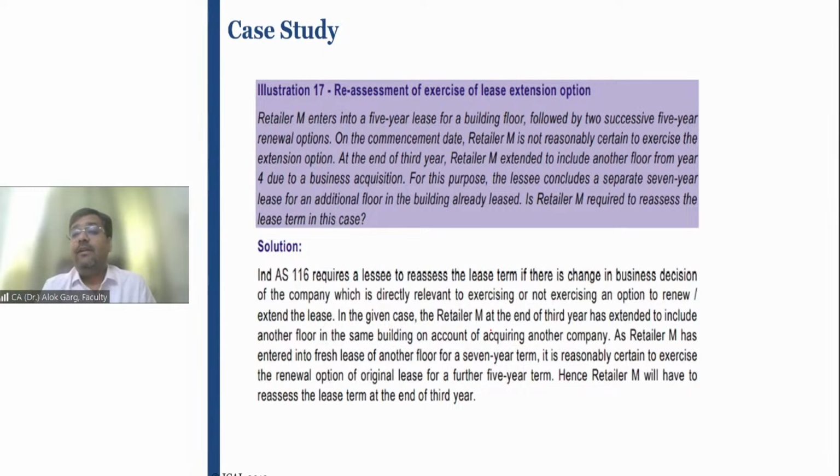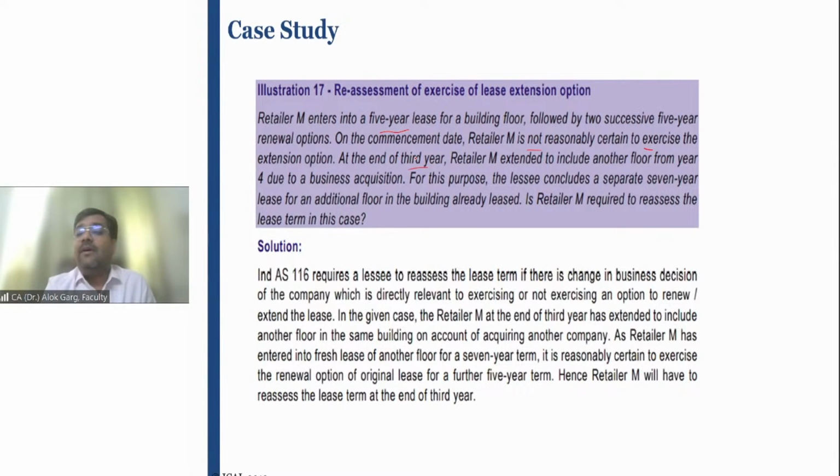Entered into a 5-year lease for a building floor, followed by 2 successive 5-year renewal options. First is 5-year, then 2 5-year renewal options. On the commencement date, retailer M is not reasonably certain to exercise the extension option. The lease term is only 5 years because he was not reasonably certain that he will be able to avail the extension options.